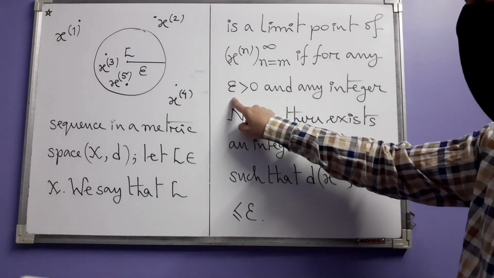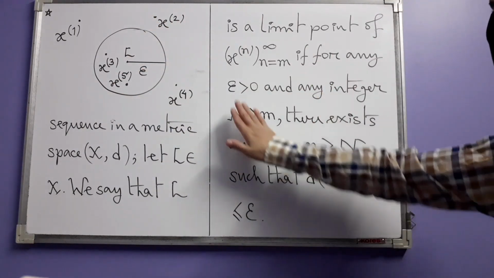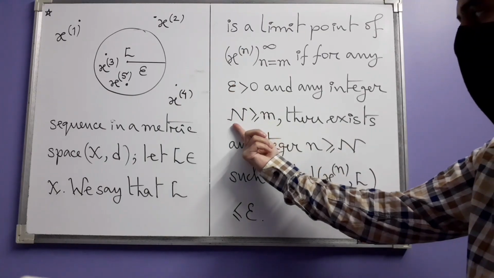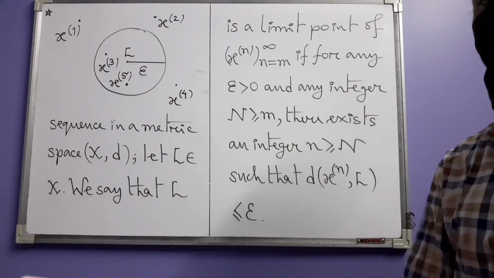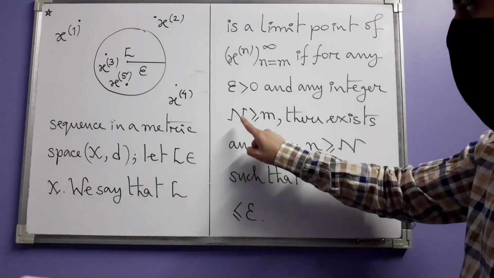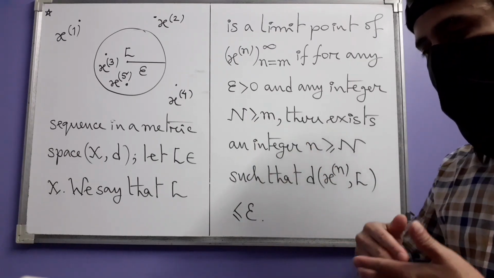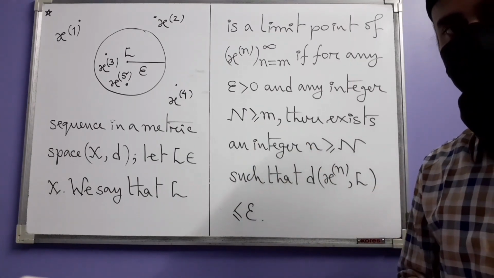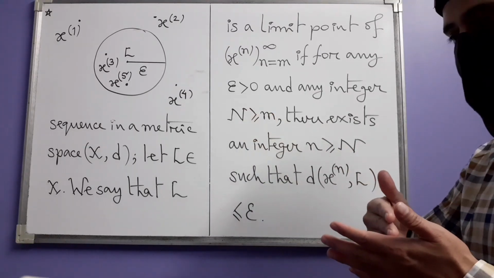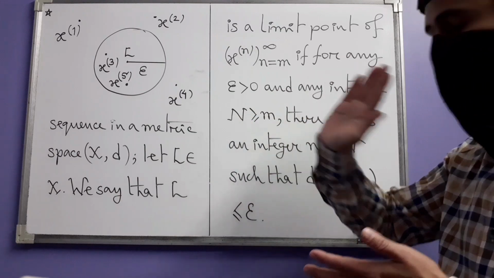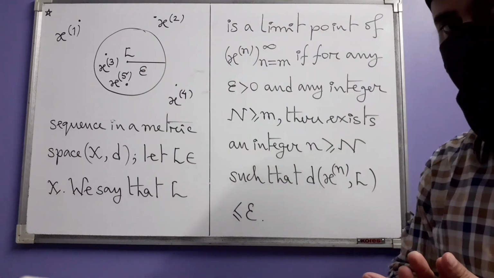So corresponding to any such epsilon, you have a closed ball centered at L. That is the first choice. The second arbitrary choice is this capital N. What is this signifying actually? The significance of this capital N is that you are putting further restrictions on the sequence. In the sense that you are to consider only the terms of the sequence that start from capital N, not from small n, not all the terms.